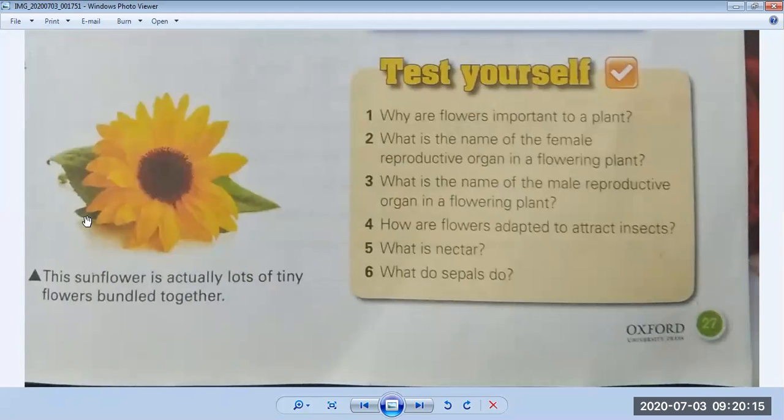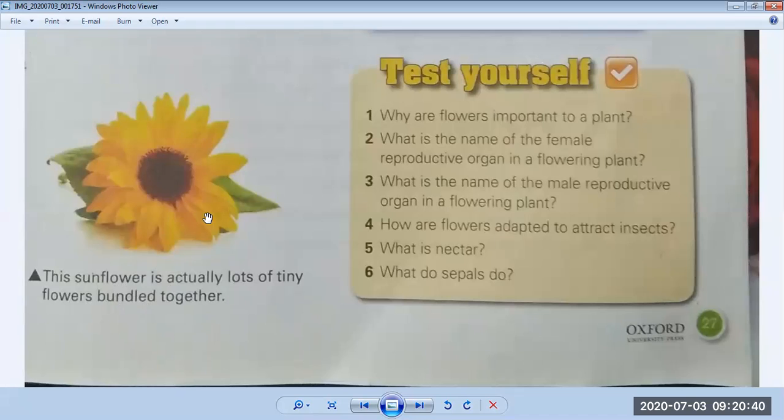Okay, so look here. This sunflower is actually lots of tiny flowers bundled together. You can also see, first of all, it has a bright color. Okay, so it shows movements. This is not given in your book, but I want to give you an introduction. All plants show movements. We also know it's a characteristic of a living thing.